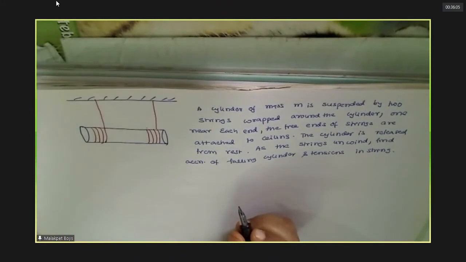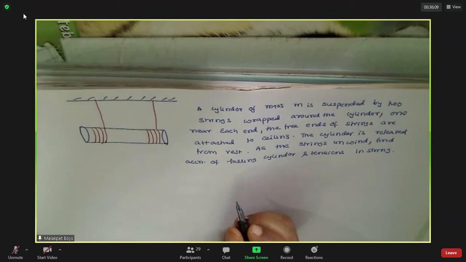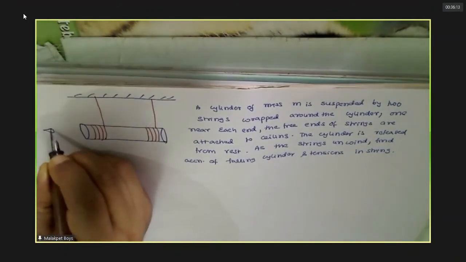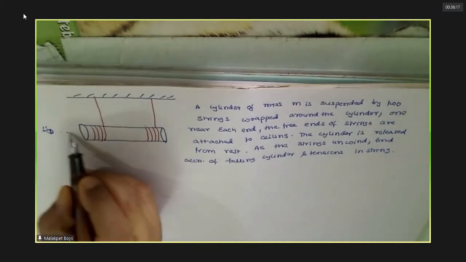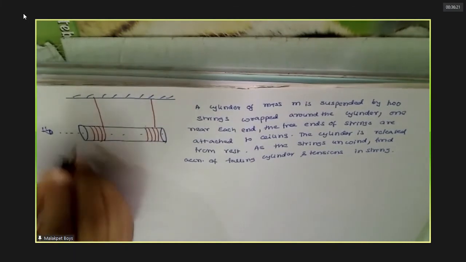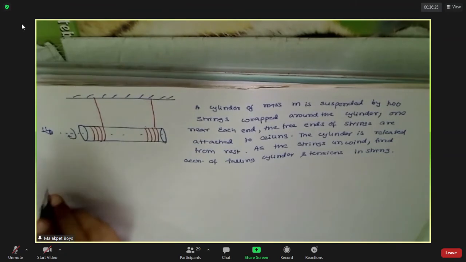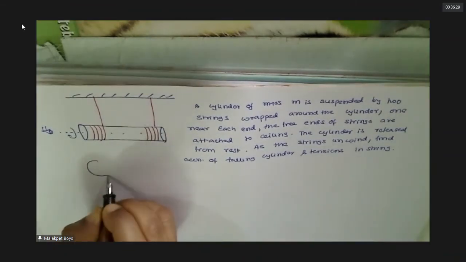Okay. See, if you observe carefully, first you need some visualization. We are looking from like this. How does the cylinder roll? Can you imagine? In which direction? Like this, clockwise. Now for you it is clockwise. So it will be like this.